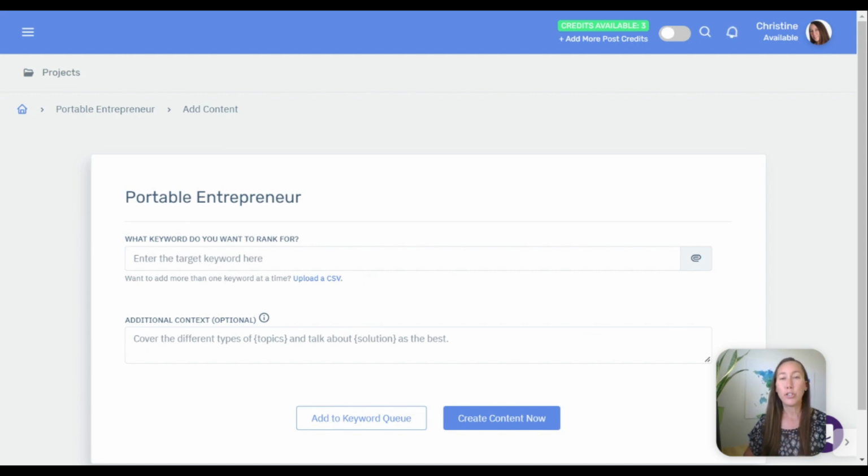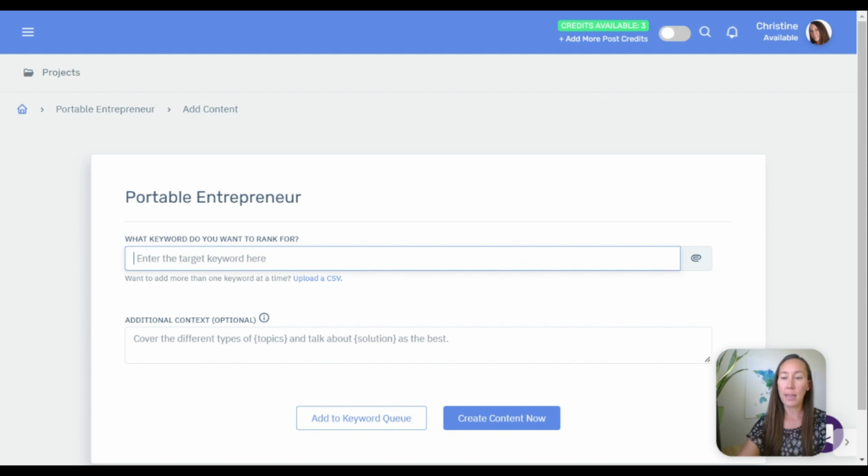What that will do is create all of the content at one time for you. We're going to look at creating one post at a time, but this is a way that you can upload 20 keywords and get 20 posts all at the same time, which is amazing.